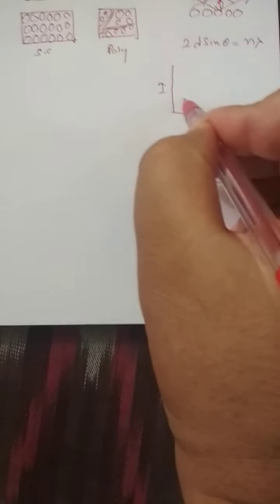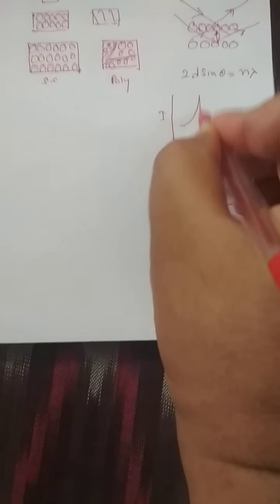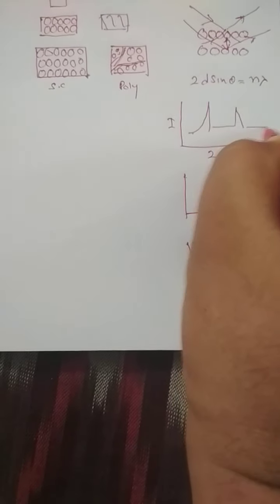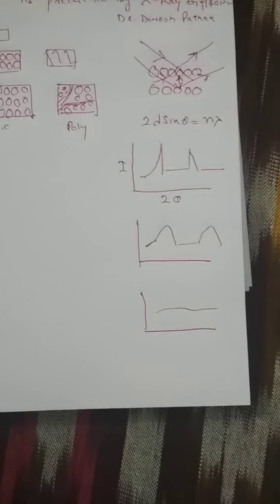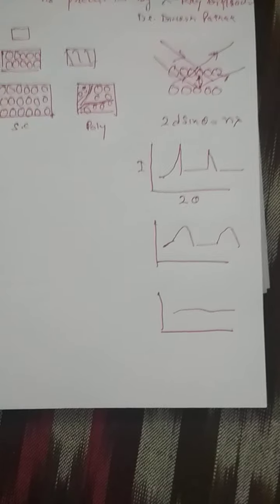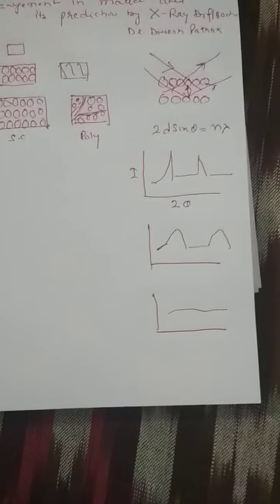The first possibility is that the diffracted rays may further interfere and give peaks like this. The peak may be broad also, or there may be no peak. So this was the X-ray diffraction. This is the actual X-ray diffraction data, where we plot 2 theta versus intensity.